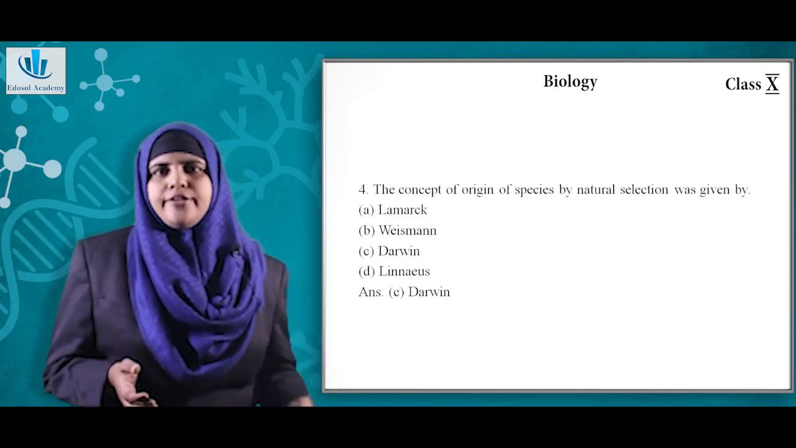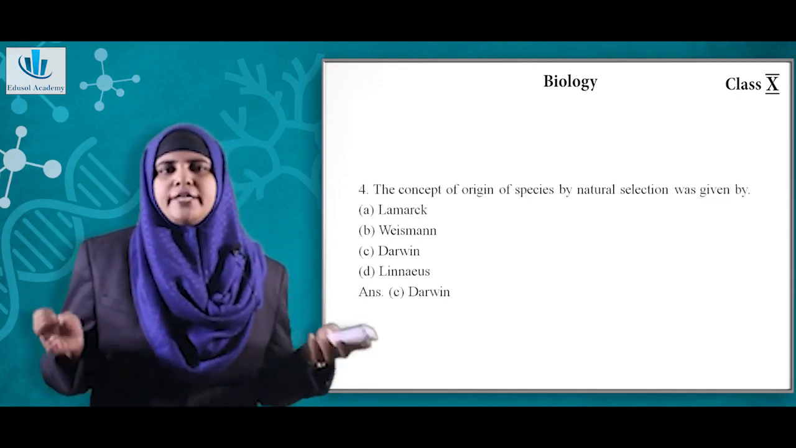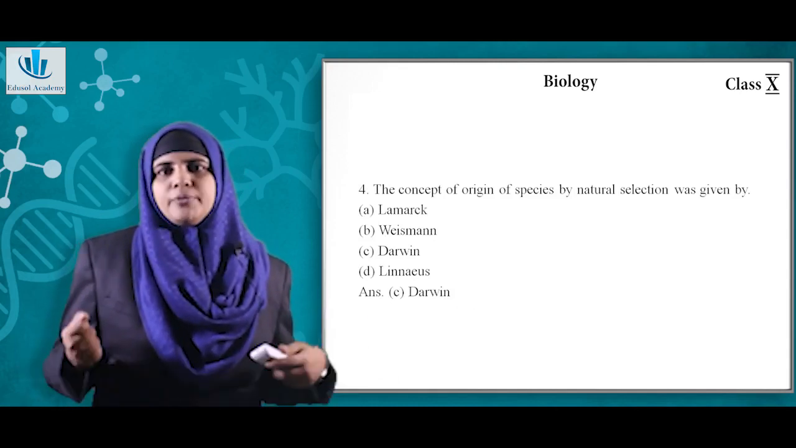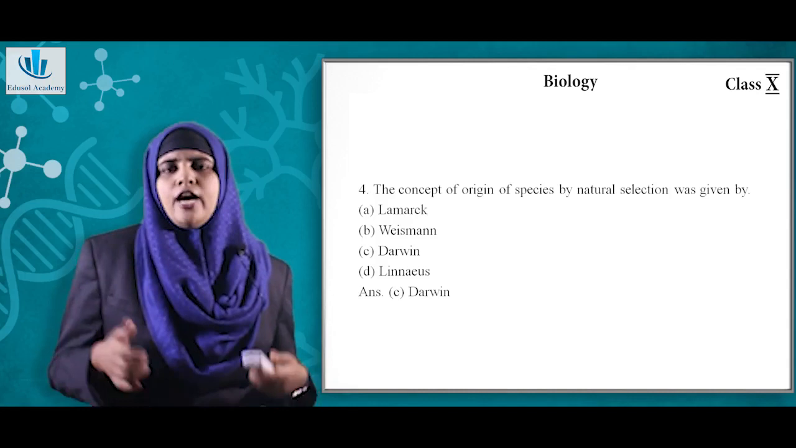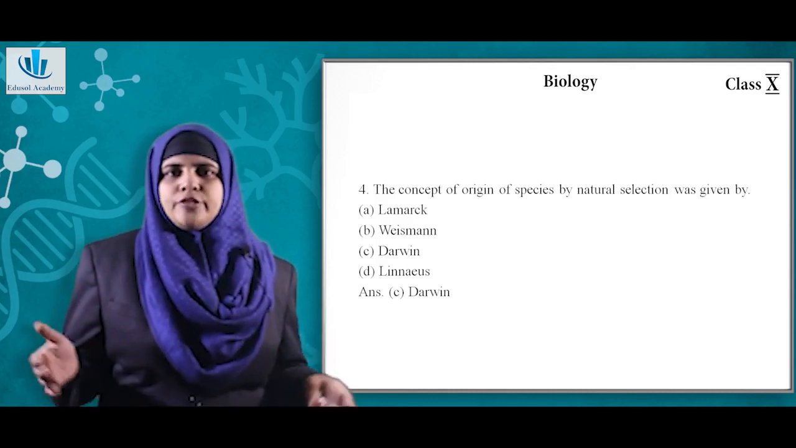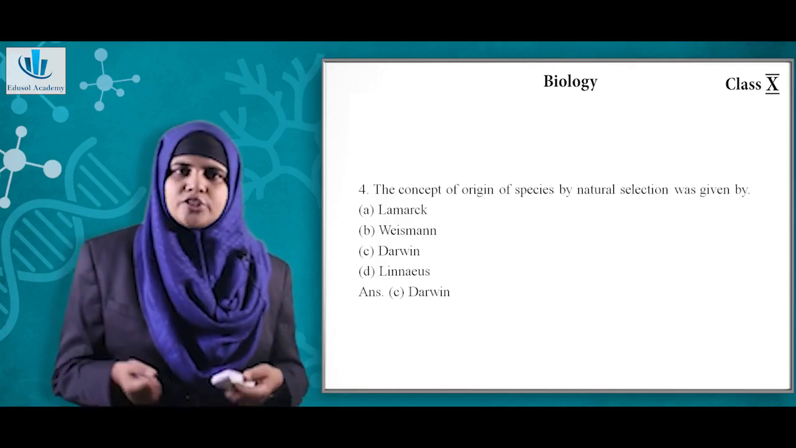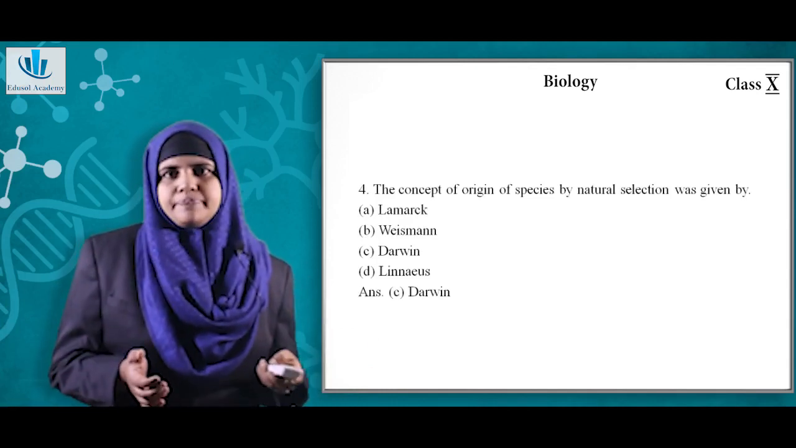Now, the concept of origin of species by natural selection was given by option A, Lamarck, option B, Weismann, option C, Darwin, and option D, Linnaeus. We know that the famous theory, that is origin of species by natural selection, was given by Charles Darwin.